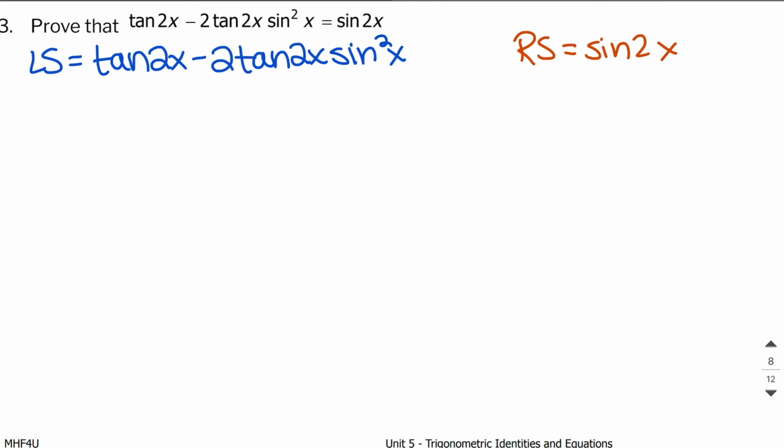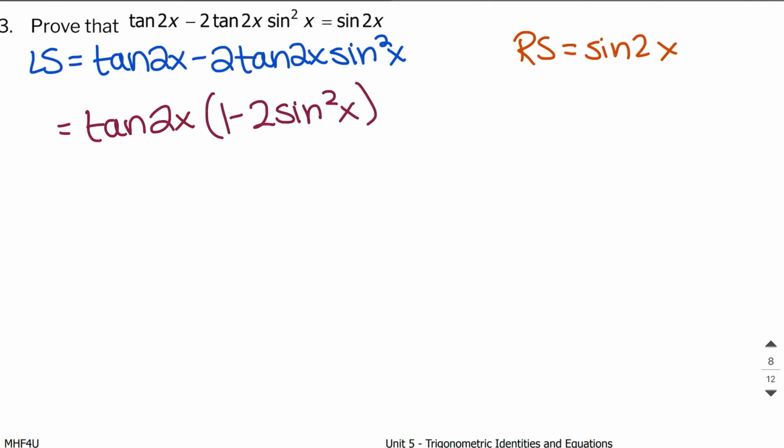So what I would do right here is another option that I have. And again, the way I'm doing it is not the only way that you can do it. There's multiple ways you can do it. But if you notice, there is something in common here. There's a common factor of tan of 2x. So when I take that out of this first term, I have a 1 left over. When I take it out of this term right here, I have a negative 2 sine squared x left over.